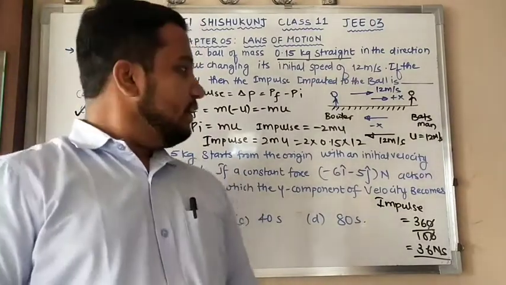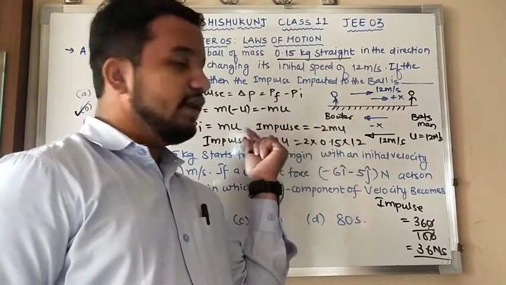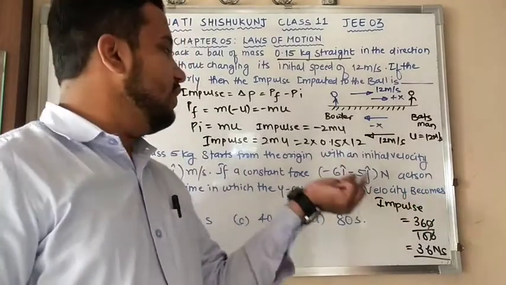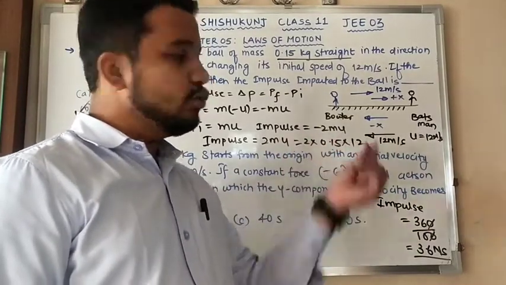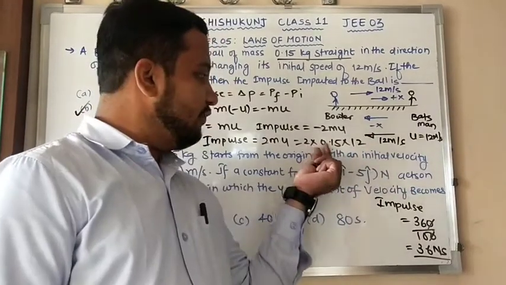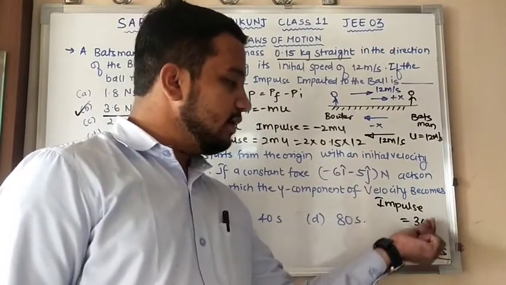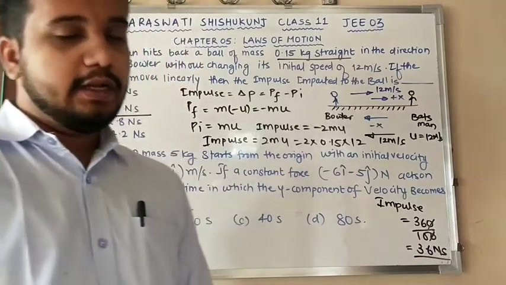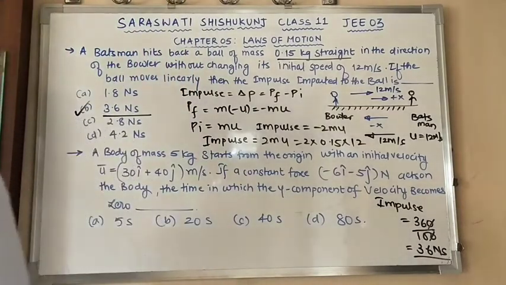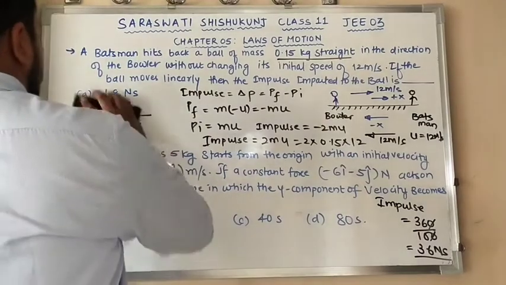Is this clear? Here it is minus 2 mu, but sir, in the final case I am calculating only magnitude, so I am going to take it plus 2 mu, that is 2 into 0.15 into 12. So 15 into 12 is 360, and this 0.15 means 100. So 360 by 100, the 0 cancels, and the answer is 3.6 Newton seconds. Still this clear? Okay. Moving to the next important question they have provided to us, that is a very nice question.